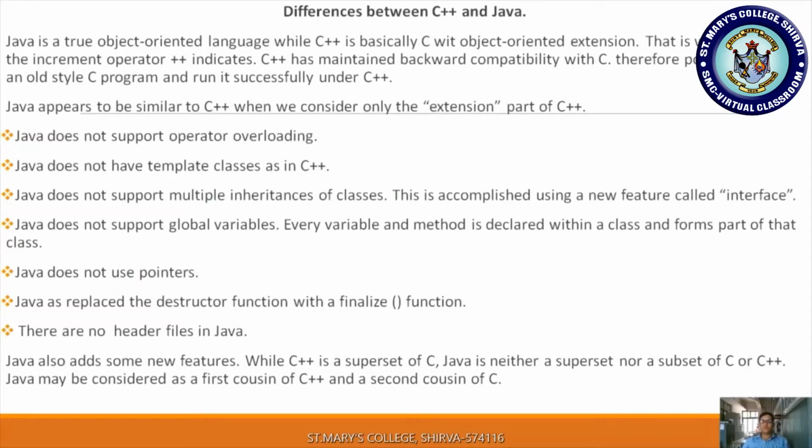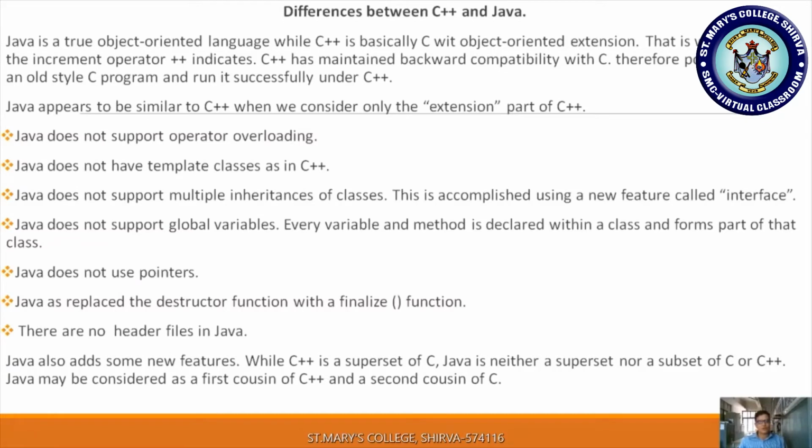Here methods are nothing but your functions. Now onwards you won't identify the term function. In the place of a function we are identifying the term method. A method is declared within a class and forms part of the class. So what does a class consist of? A class consists of data members and member functions. Now onwards a class consists of data and methods. So data is treated as data members and methods are treated as member functions.